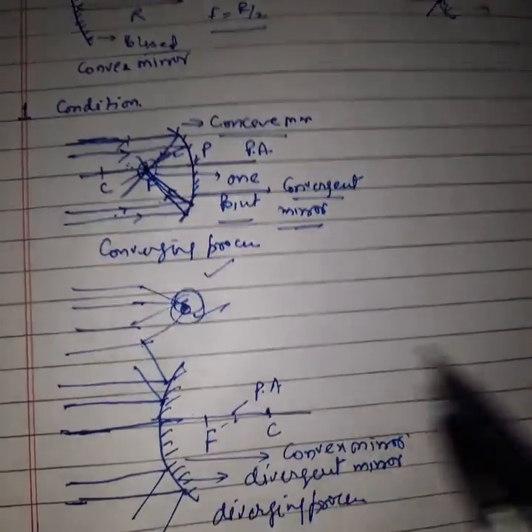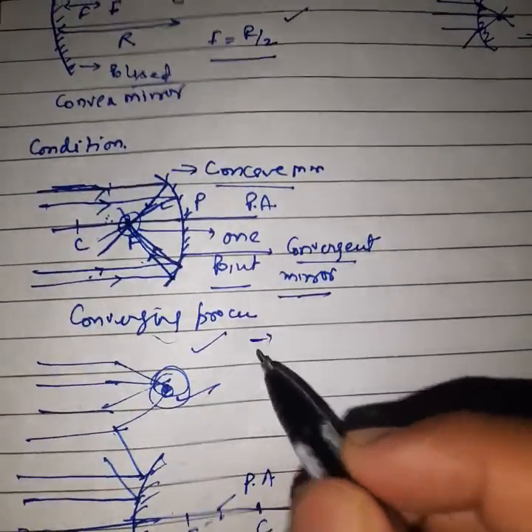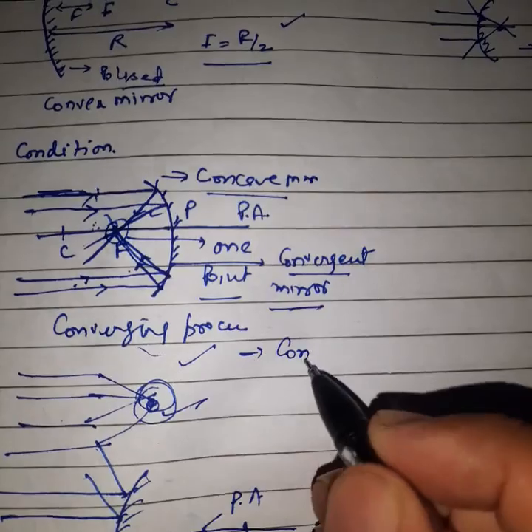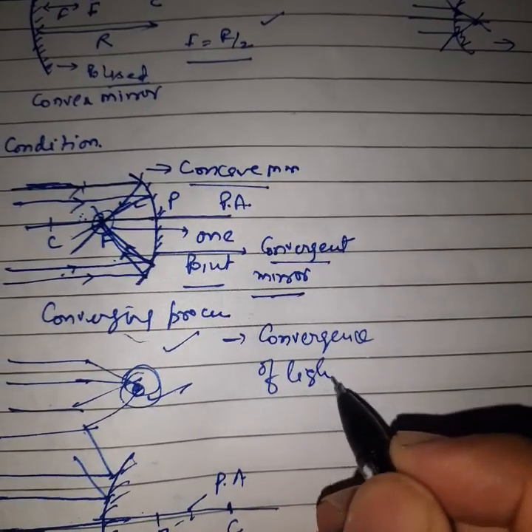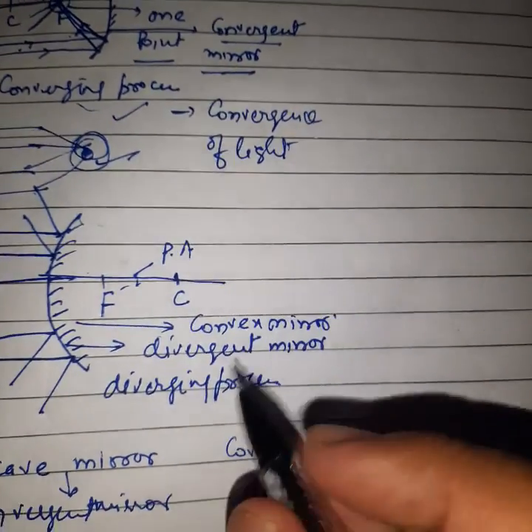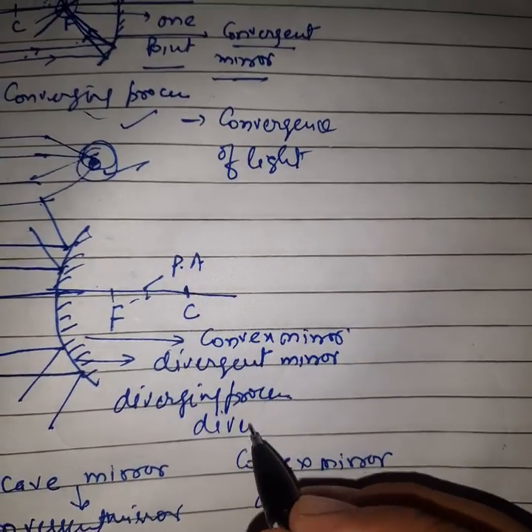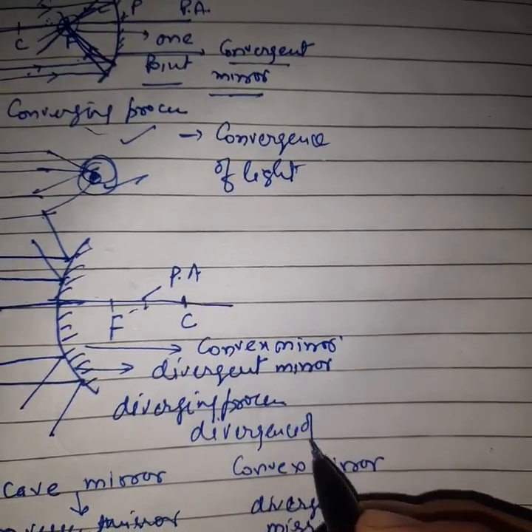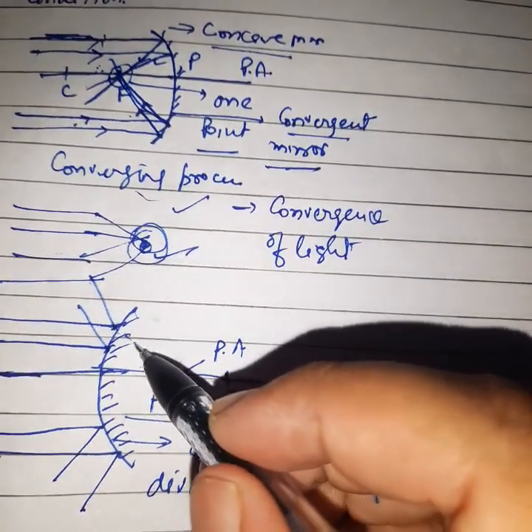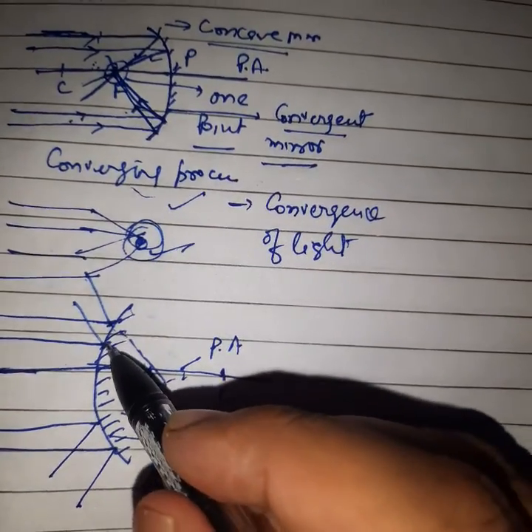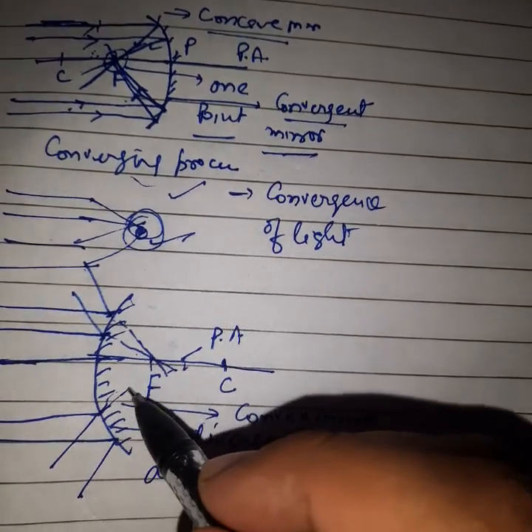So here this is the converging process, the convergence of light. In this case, this is the divergence of light, because when we extend the light backward, it will pass through the focus point. Later I will tell you how this will pass through the focus point.